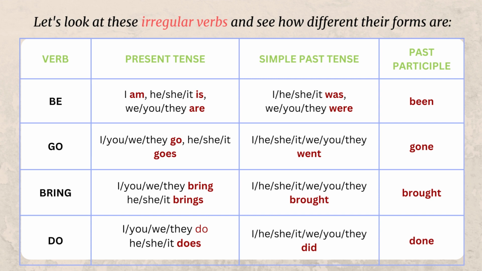And how are we so good at knowing all these different past tenses? Well, it's because we're surrounded by these tricky irregular verbs every day. We hear them being used constantly.